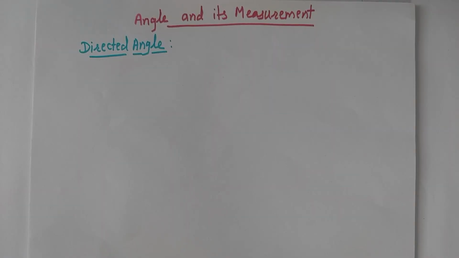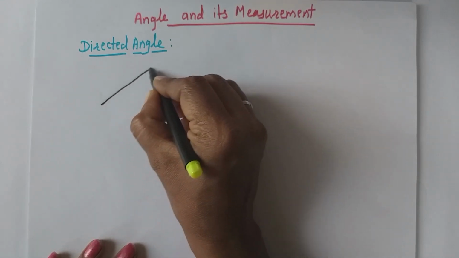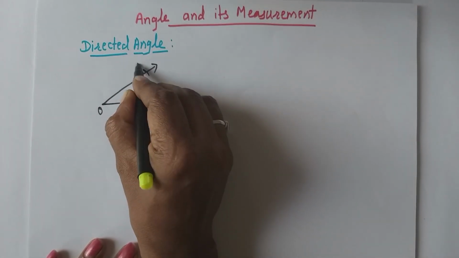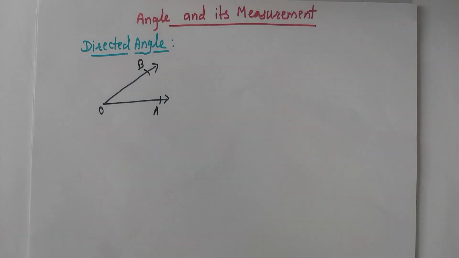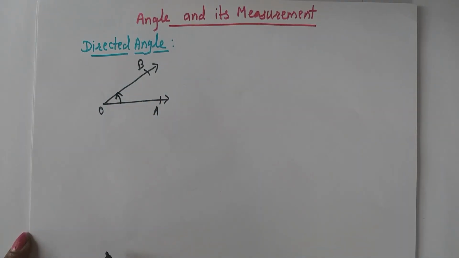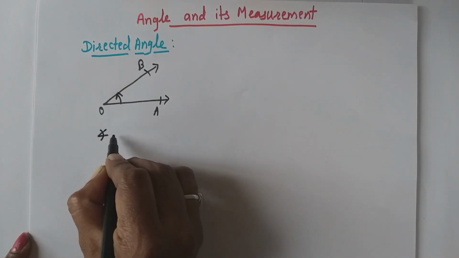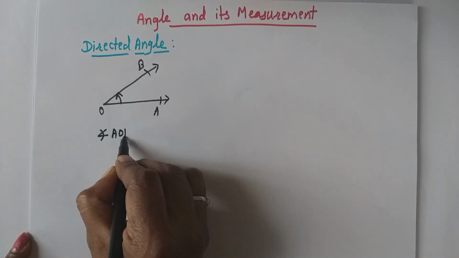Dear students, today we will see angle and its measurement. In that we will consider what is meant by directed angle. Now consider this angle AOB. Here in such type of angle direction is given. Therefore this angle is called directed angle and written like this, AOB.